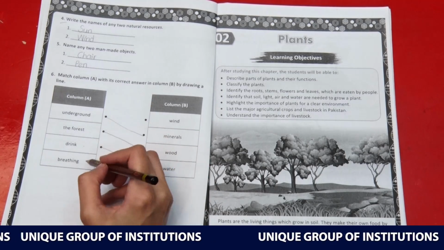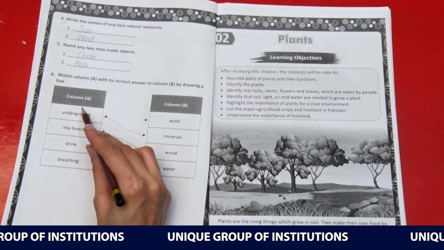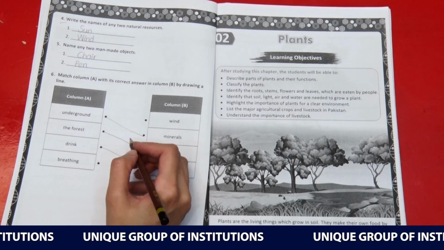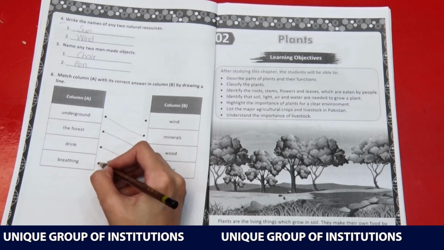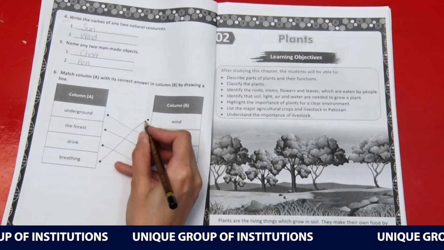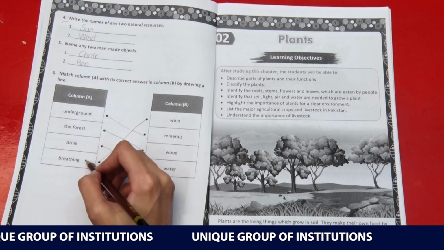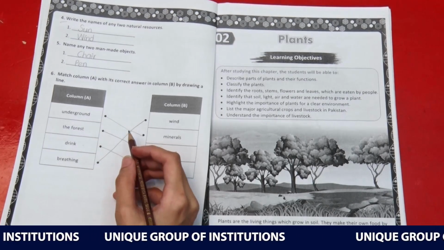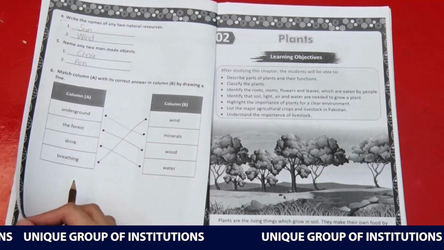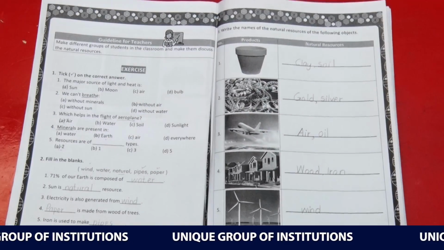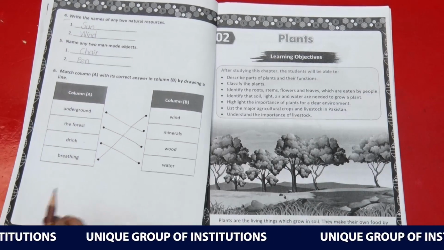Now the last option in column A is breathing. We will match breathing with wind, which is the very suitable answer for breathing. Okay students, we have gone through page number 7, 8 and 9.